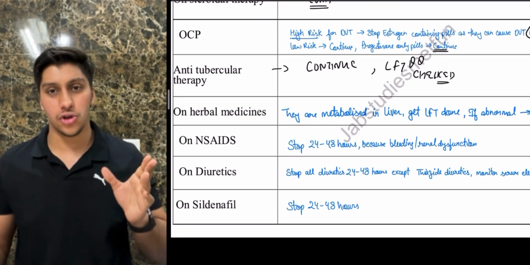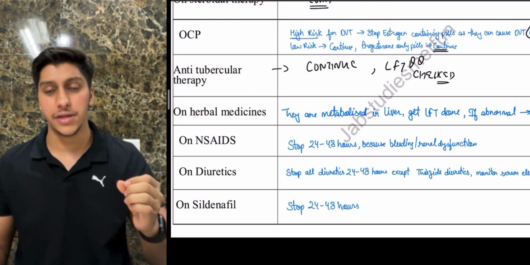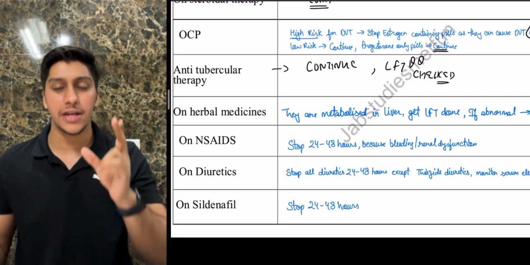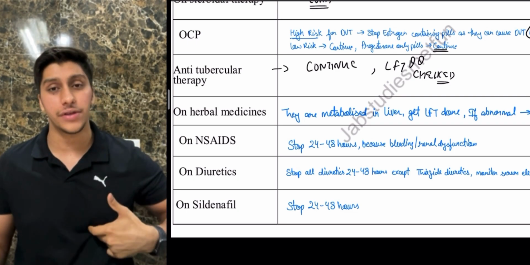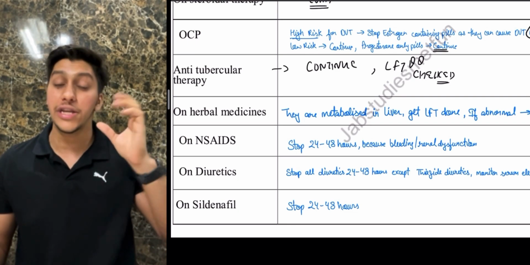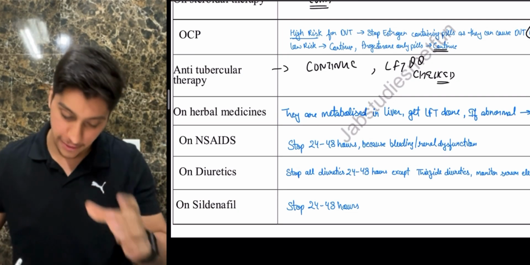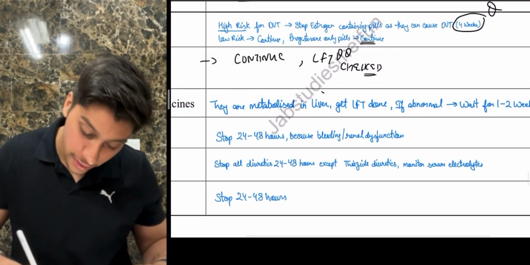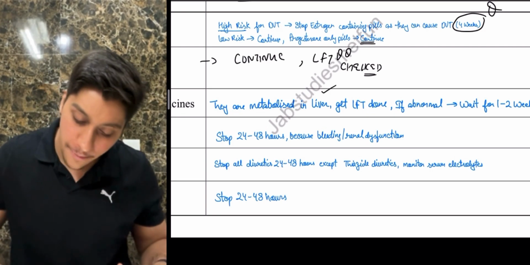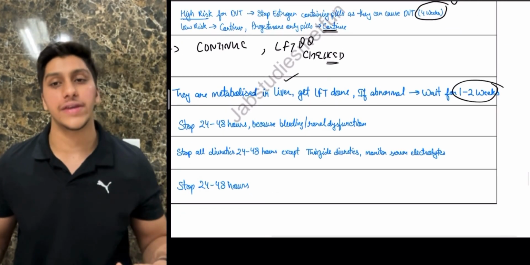If your LFT is normal, you can proceed with the surgery. If you find any abnormality in a patient taking herbal medication, stop and advise to reschedule the surgery by 1 to 2 weeks. They are metabolized in the liver. Get an LFT done. If it is abnormal, wait for 1 to 2 weeks.